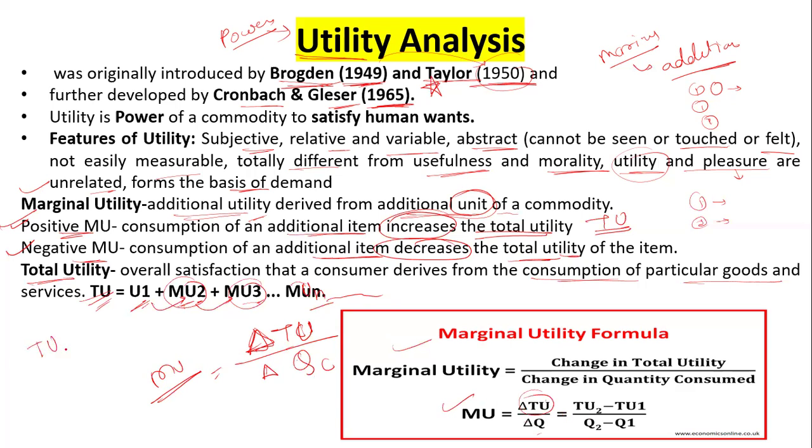From the units you have consumed, you subtract the previous units, that means quantity 2 minus quantity 1. So this is the change when you compare between the two.